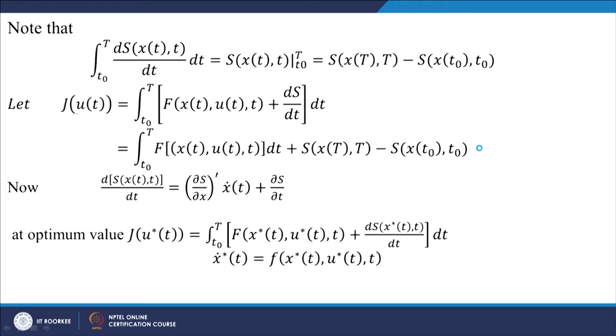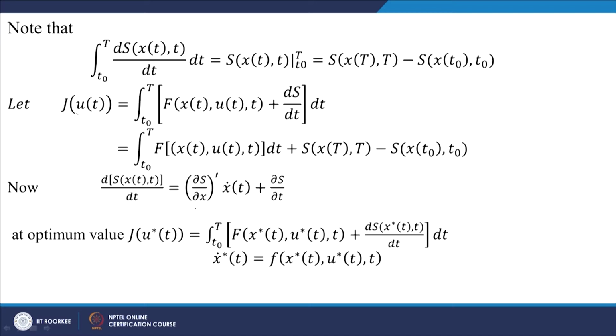Now ds by dt: if you take s as a function of x comma t, x of t comma t, then it is del s by del x into dx by dt plus del s by del t. Here we note that x is a vector. The dash indicates that it is the transpose of the vector del s by del x.